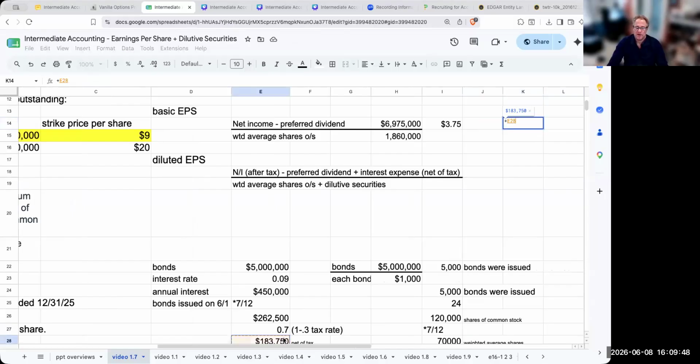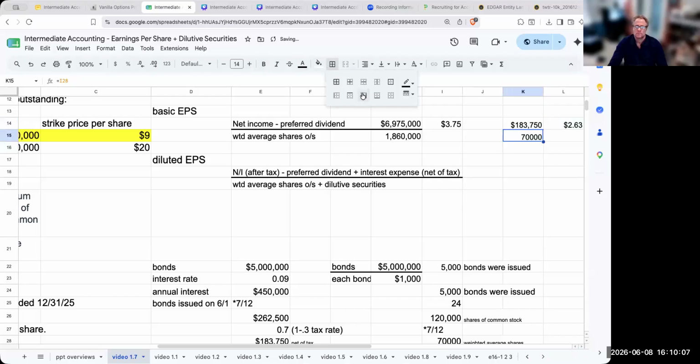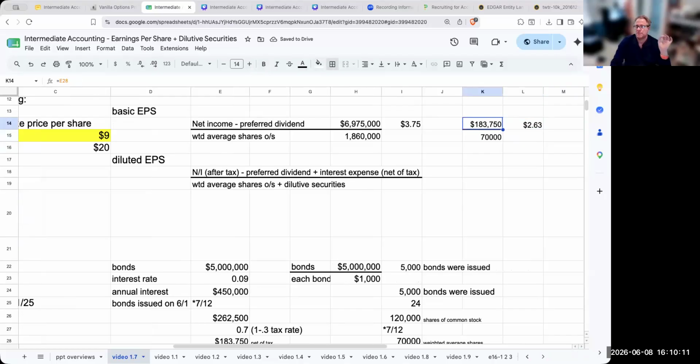Now what I need to do here is say, well, would this bring down the equation? If I have 183,750 divided by 70,000, this comes up with a value of $2.625. I would just call it $2.63. So essentially, this is in fact dilutive, and we're going to include this in our equation.